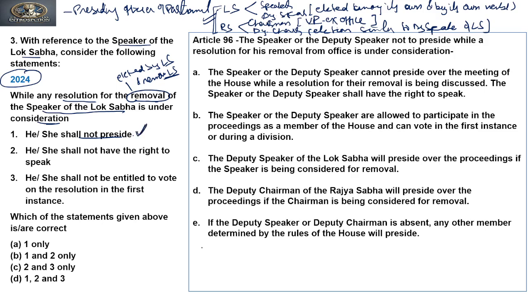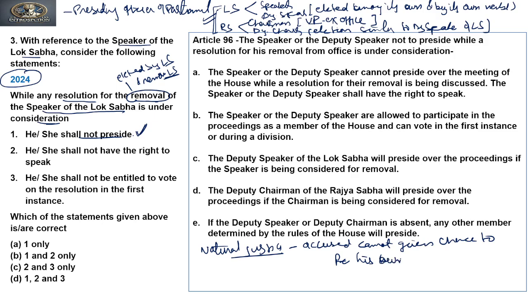It is the concept of natural justice, where a person accused cannot be given a chance to preside, or to be his own judge. Presiding over means becoming a judge. So yes, it is true that he cannot preside over his own removal process.